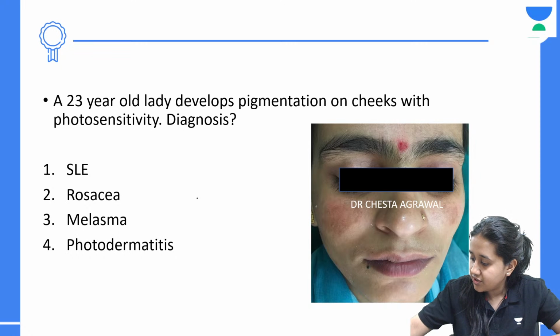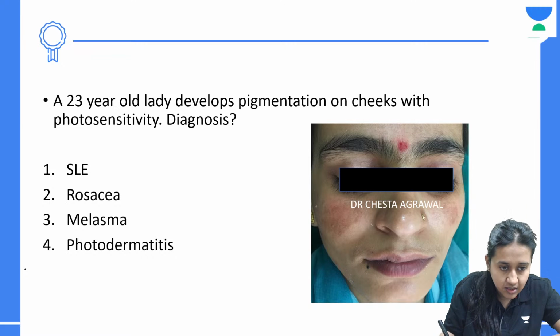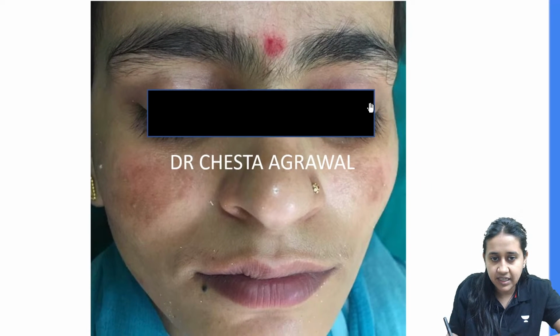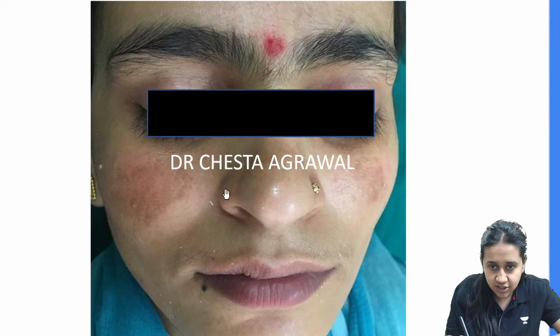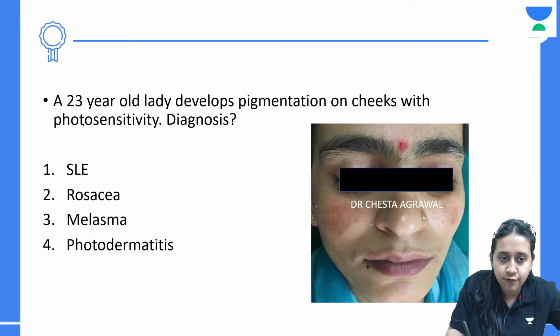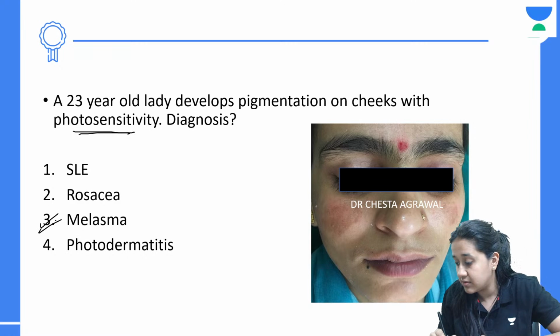Very nice, Rakesh, Prasanna, Achan. If I show you the image first, look at the image. There's a middle-aged to young female. You can see pigmentation over both the cheeks, slight pigmentation over the nose, and even it is extending onto the upper lip. This is a patient with photosensitivity also, classical of melasma. Very nice.